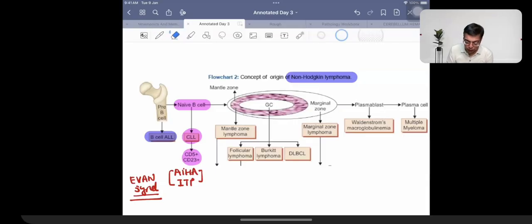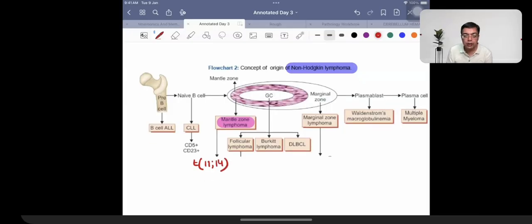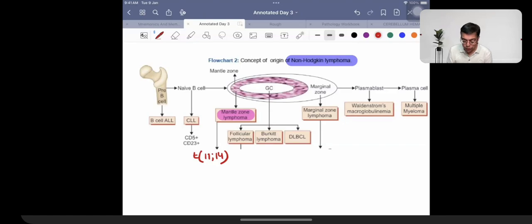Right? Then we need to talk about the other important example. So this is already done. So I can just maybe remove the highlight over here. Now I'm talking about an example of a cancer which is given the name of mantle zone lymphoma. Mantle zone lymphoma is something that we talked about. It has a translocation 11;14. Patients have overexpression of a marker that is given the name of cyclin.